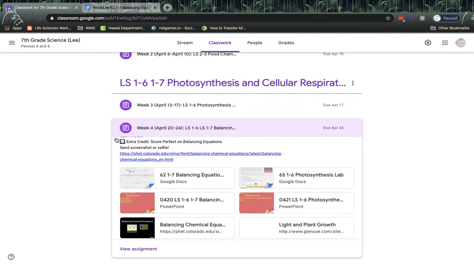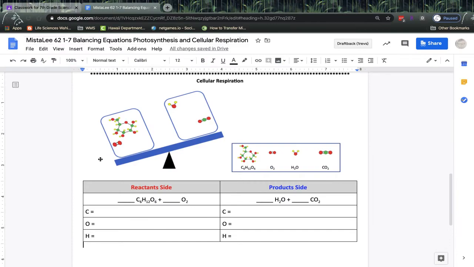When you go to Google Classroom, you'll see in week 4 there's a link to the page 62 worksheet. If you click on that, you will then see the second part, which is for cellular respiration. I drew a diagram here to show you that it's unbalanced. The reactant side has 1 glucose molecule and 1 molecular oxygen molecule, and on the product side we have 1 water molecule and 1 carbon dioxide molecule. So we need to balance this out.